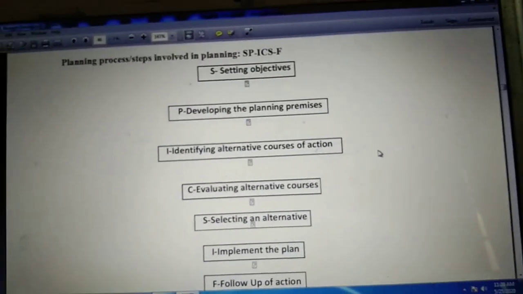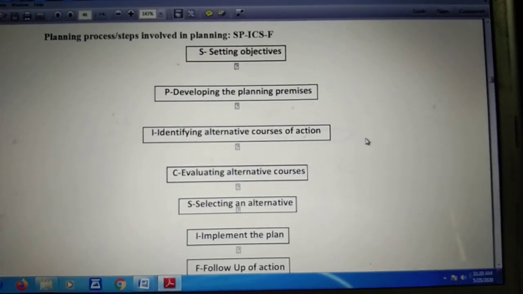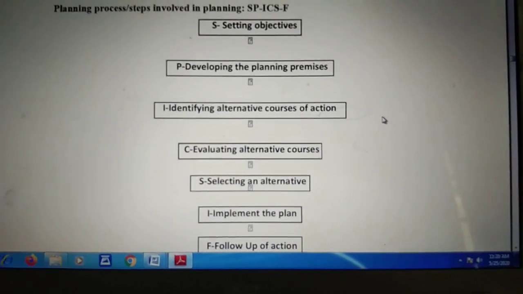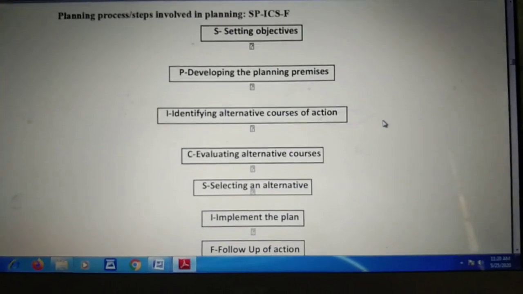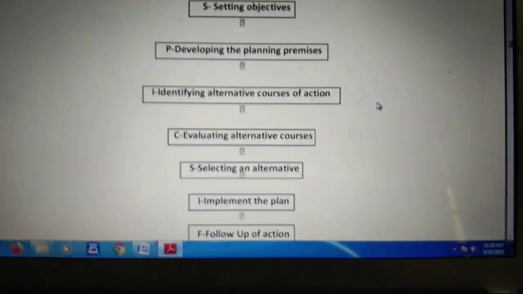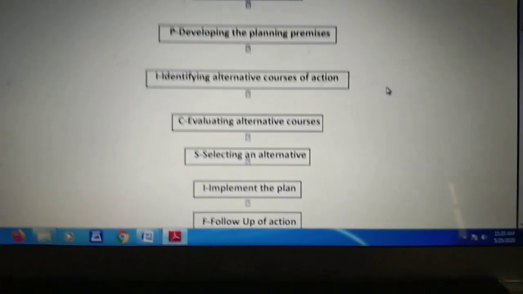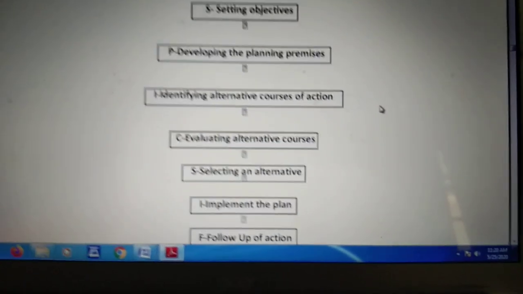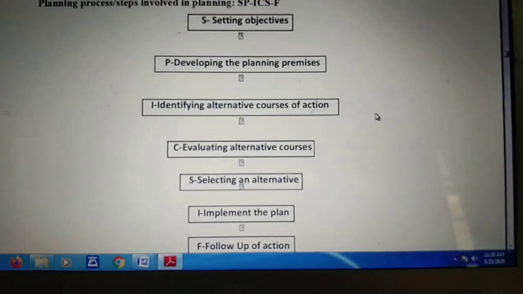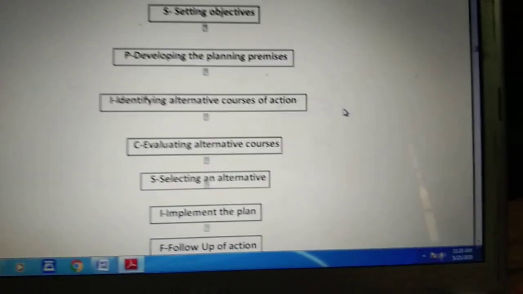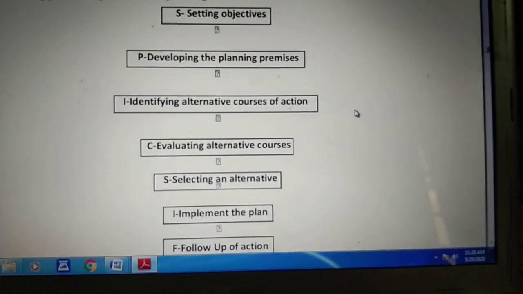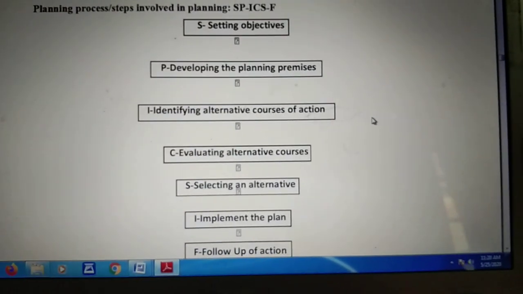Once this evaluation work has been done, we go through the process of selecting an alternative. Selecting an alternative is known as the real point of decision making. Real point of decision making basically means where we decide which method to use, after evaluating, so that we can achieve our objective or goal. Once we have selected the best method for achieving our objective or goal, we come to the next step, that is implement the plan.